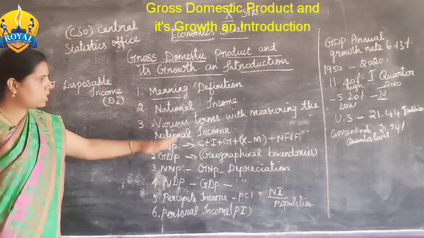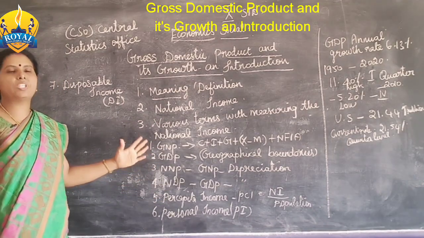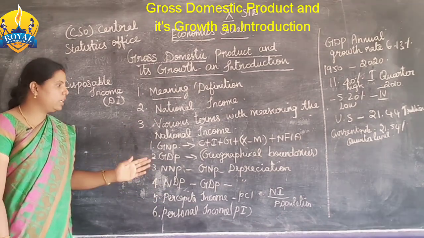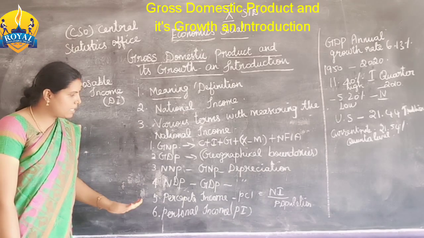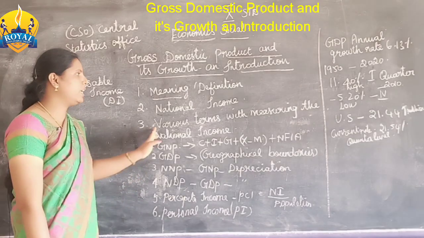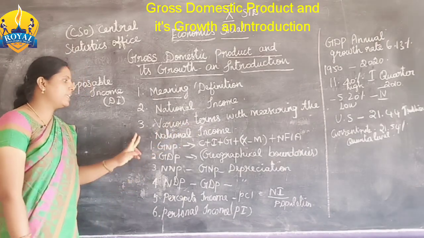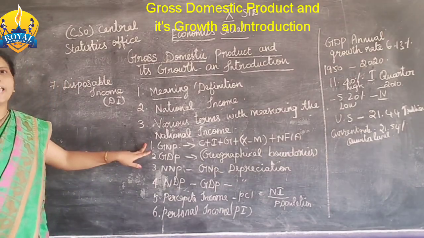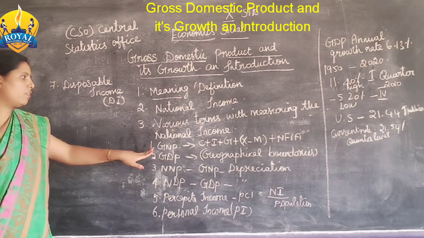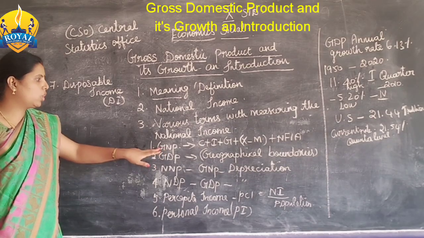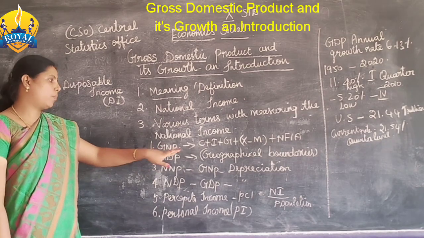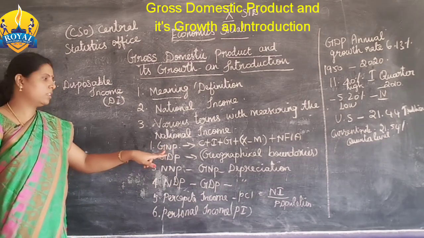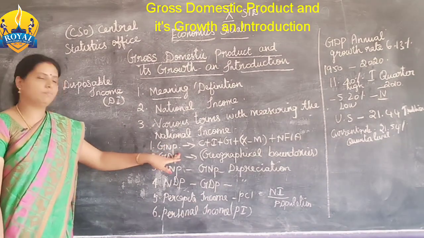Then what are the methods to measure the national income? Here there are given so many methods, various terms for measuring the national income. The first one is GNP, in short, that is the gross national product. மொத்த நாட்டுடைய உற்பத்தி.